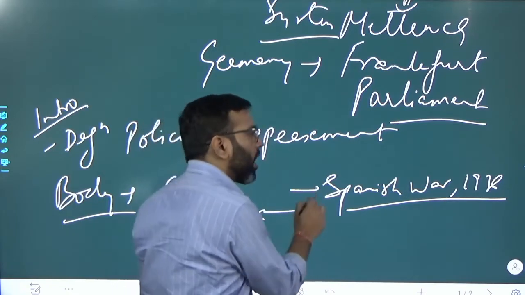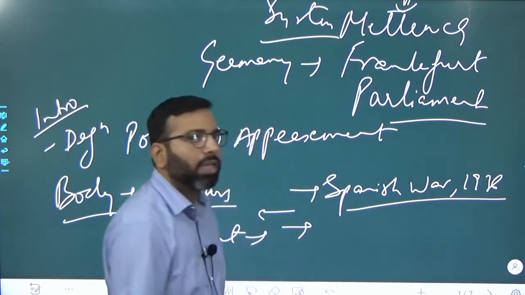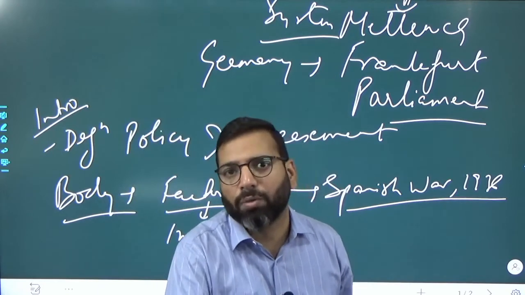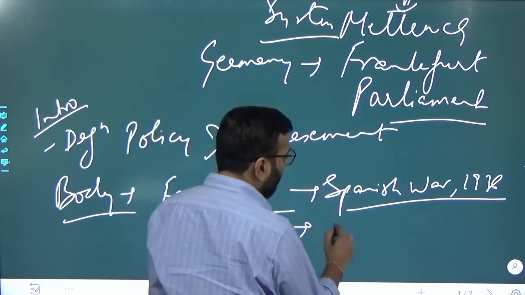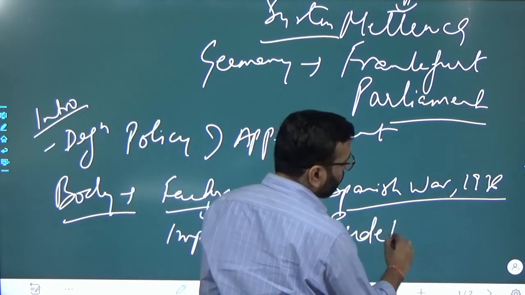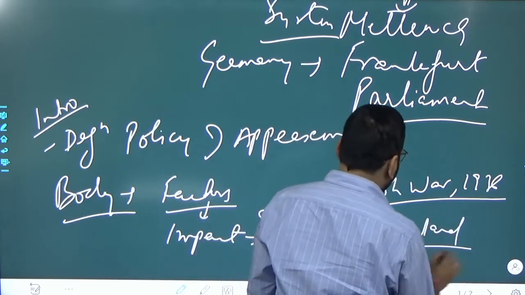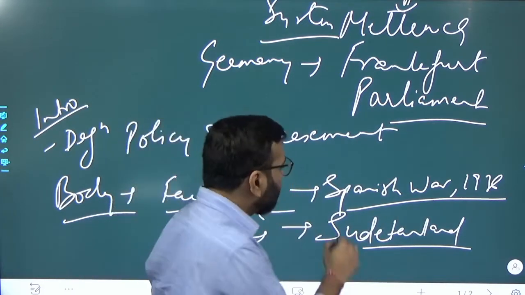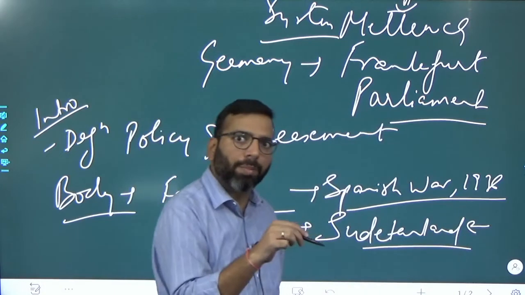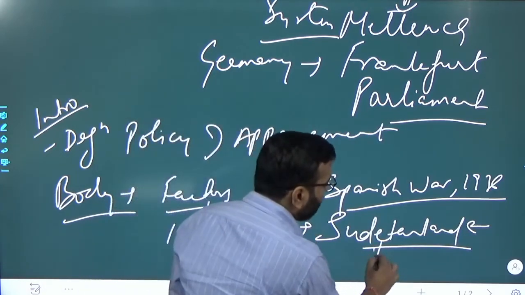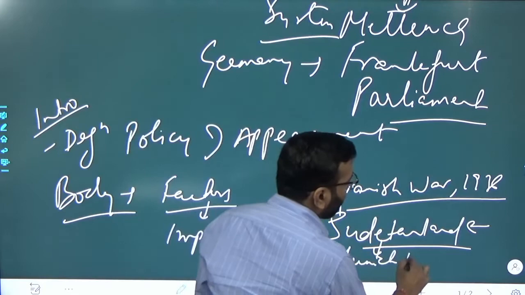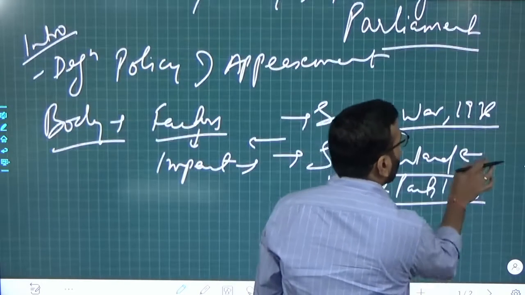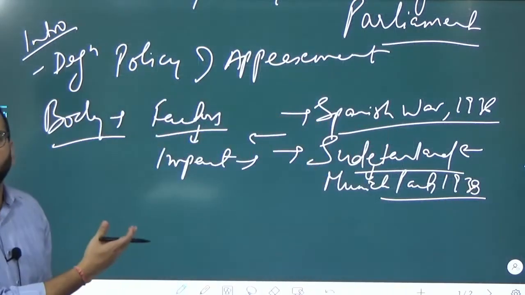So that point you should write, the Spanish War. Then you should also write the point related to the invasion of Czechoslovakia and the annexation of the Sudeten land. This was accepted by European powers, especially Britain, under the Munich Pact. This Munich Pact of 1938 is again a second example of the policy of appeasement of Britain.